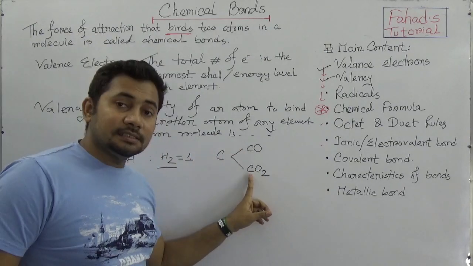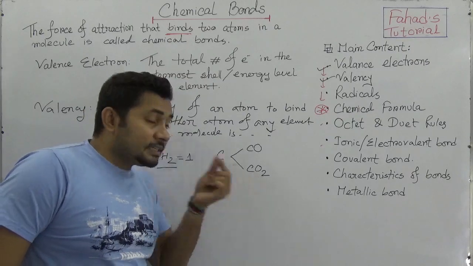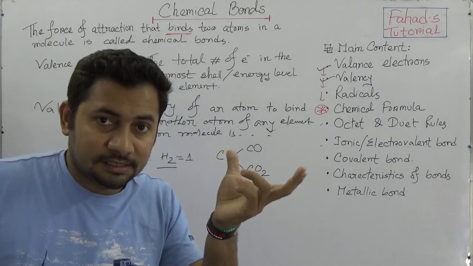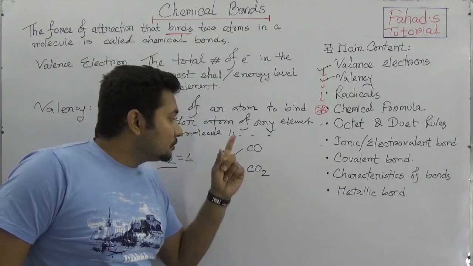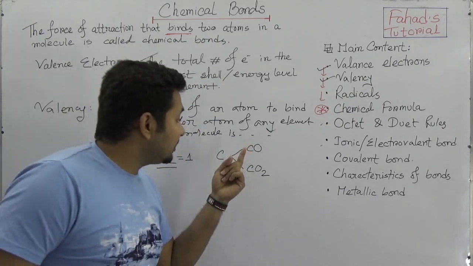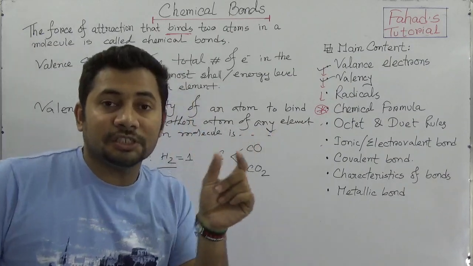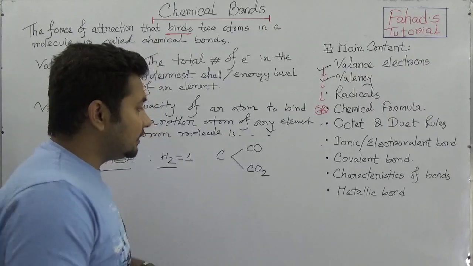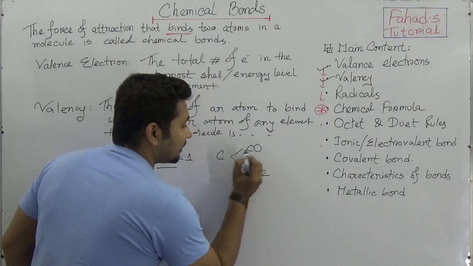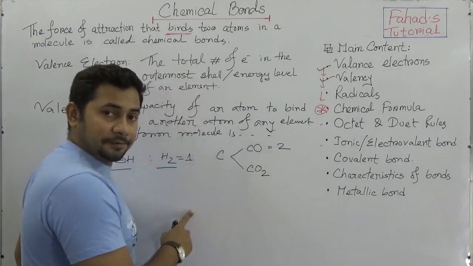In this case, one carbon is attached to 2 oxygens, forming the same covalent bond. So as the capacity of carbon and oxygen is shared in this molecule, actually in carbon monoxide, the valency of carbon is 2 here.